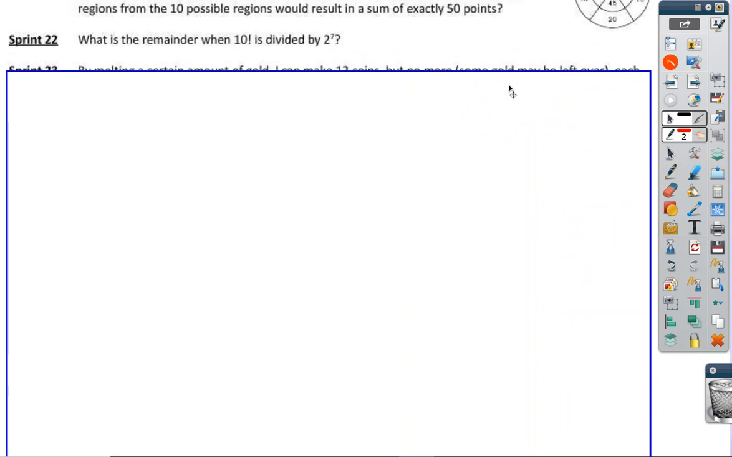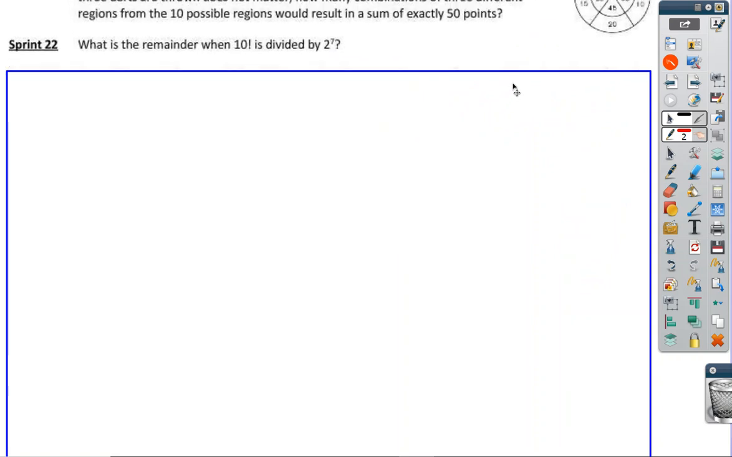Number 22. All right, this is just a straight divisibility problem. So we have 10 factorial, and we want to know what is the remainder when we're dividing it by 2 to the 7th. Well, the best way to deal with this is we're going to take 10 factorial into prime factorization, but we don't care about all of its factors yet. We just really care about the 2's.